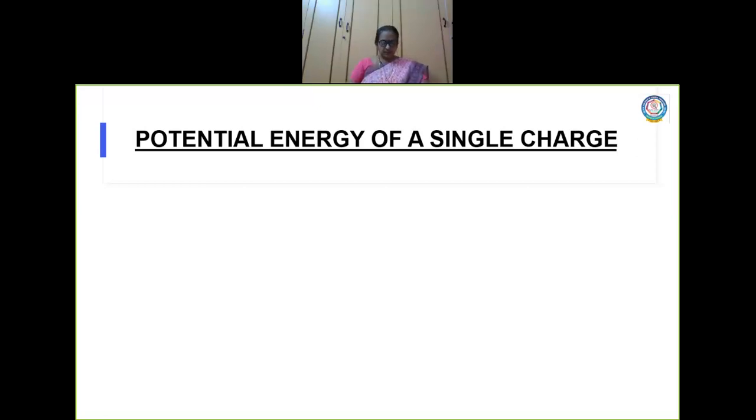We are going to determine the potential energy of a given charge that I bring into an external electric field.